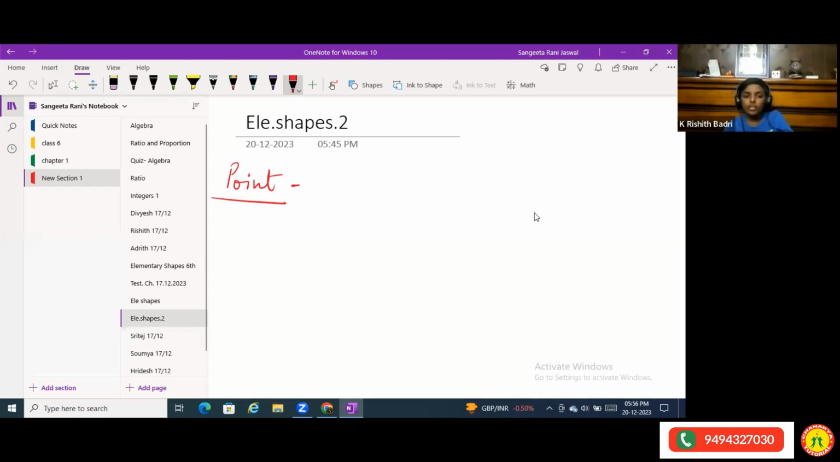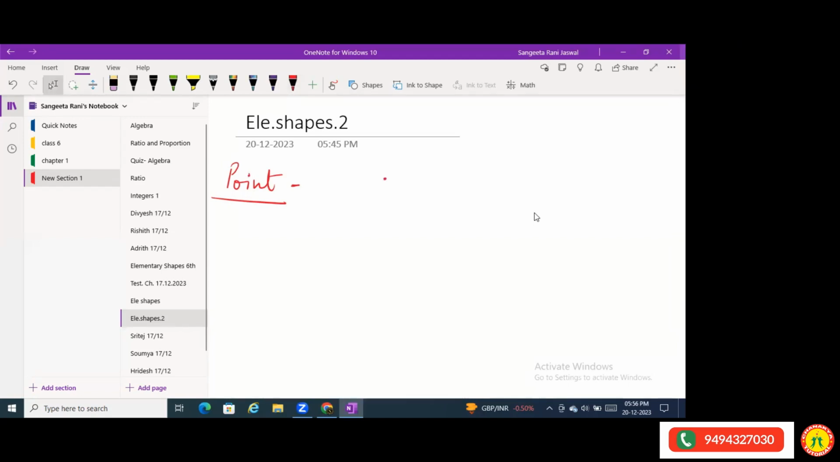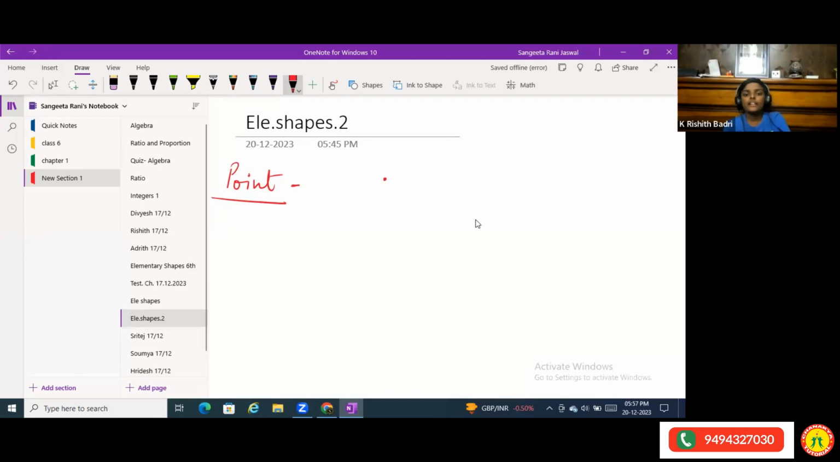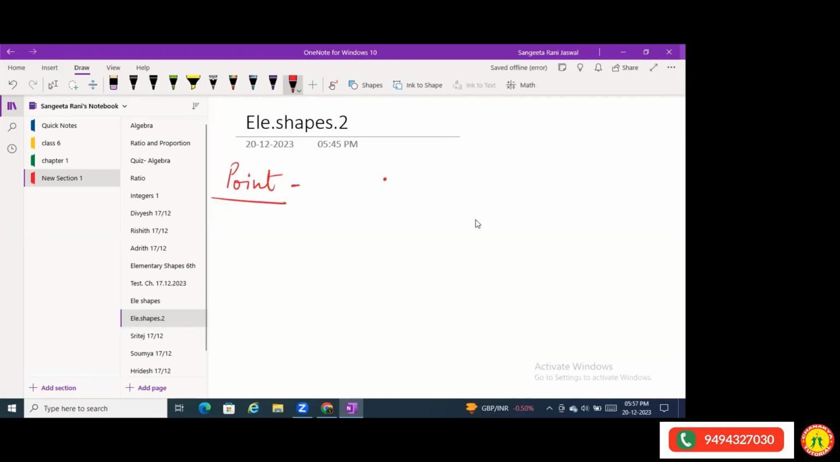A point does not have any measures. Point is such a thing which tells us the exact location of anything. And it is also denoted by a capital letter, say A, B, or whatever. So this is point. And Charvik, you tell me what is line? A line has a starting point and ending point.